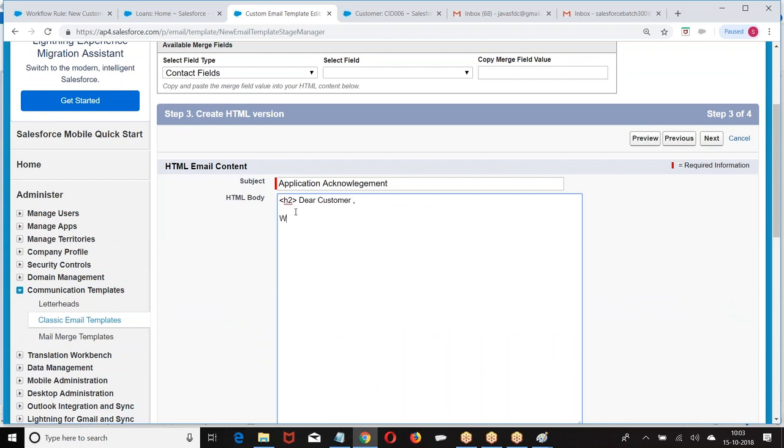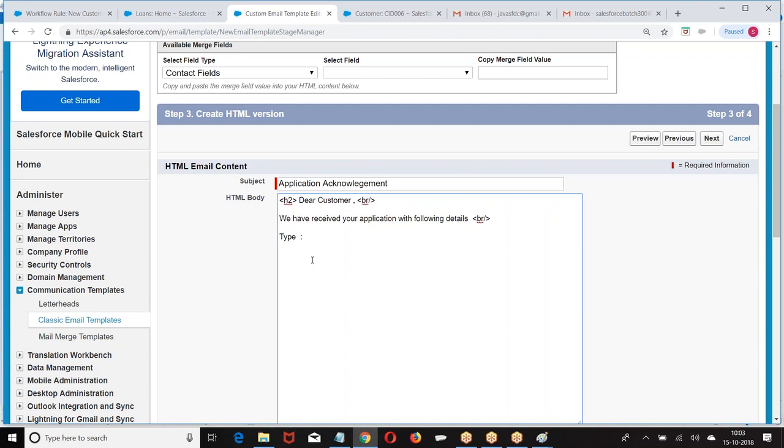customer, your application, right. So BR will take you to, BR means what?